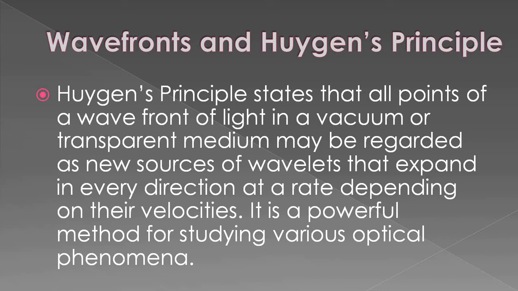Actually, Huygens principle is trying to tell us that all the points on the primary wavefront behave as, or can be regarded as, sources of new wavefronts called secondary wavefronts or secondary wavelets, and they keep on generating such sources.